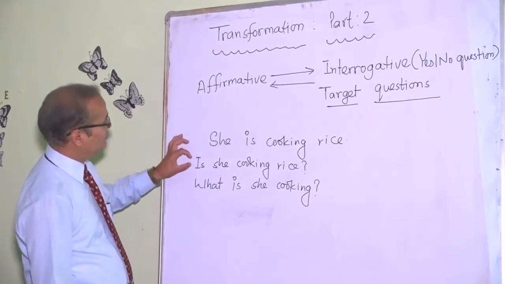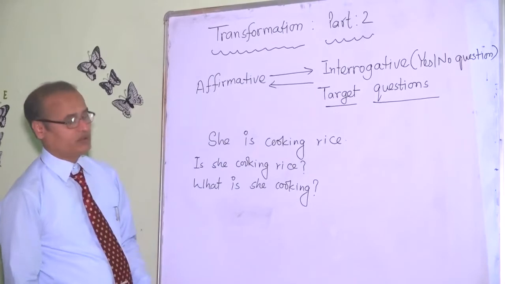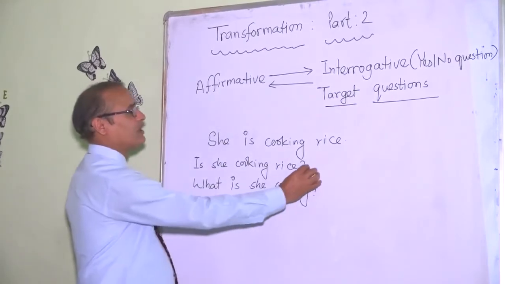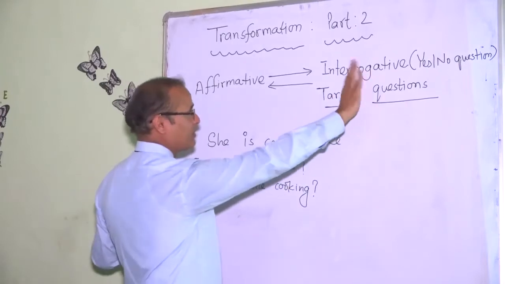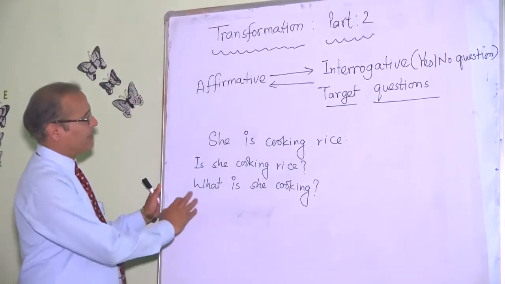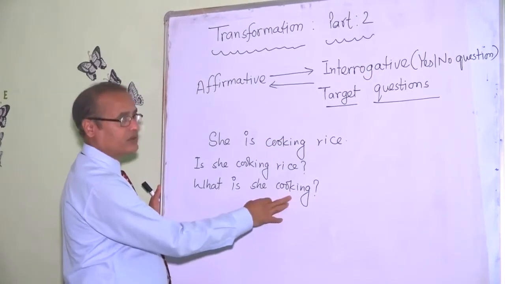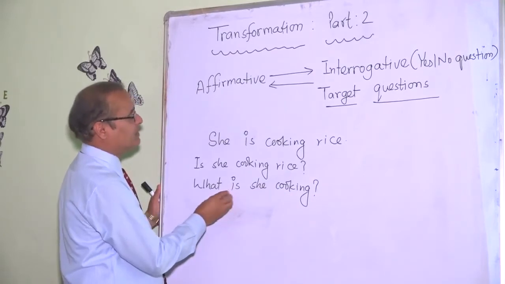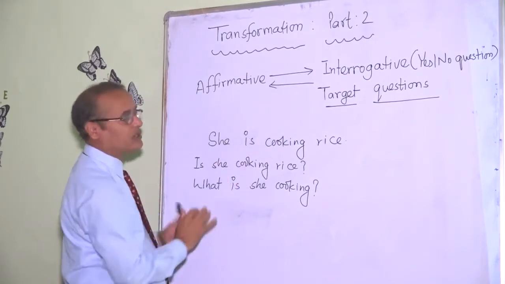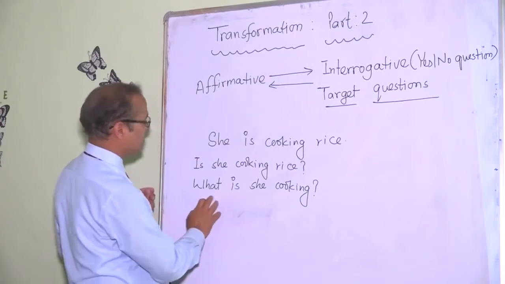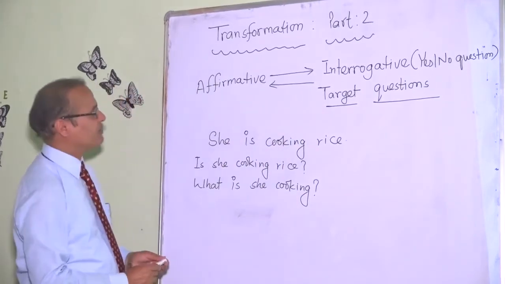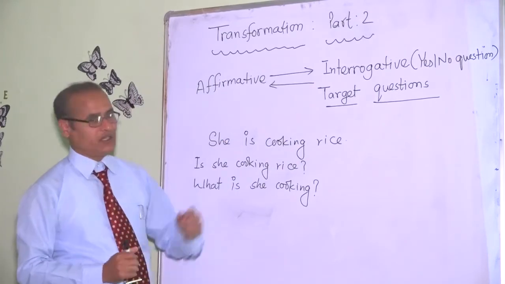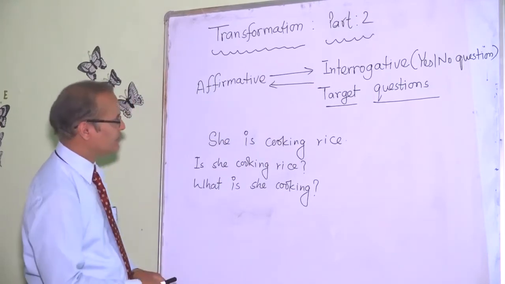So "Is she cooking rice?" simply gives the answer yes or no. It's a yes no question, interrogative. And "What is she cooking?" gives the information that she is cooking rice. So this is a target question or double edge question that is targeted especially in the examination.